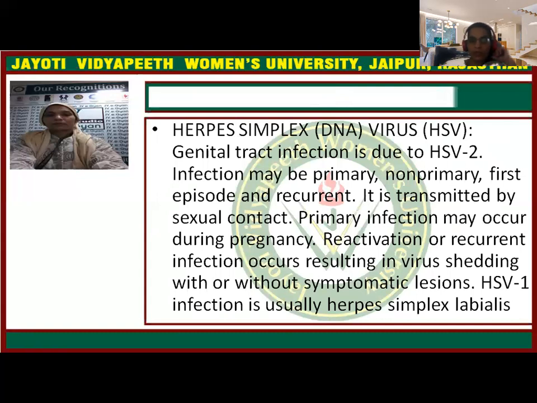Next one and last one is herpes simplex virus, which is a DNA virus, and it is present generally in the genital tract. It might be the primary infection or a secondary one, already present in the body, and it flourishes during pregnancy, as pregnancy is one of the stresses on the body of the female. It may also be recurrent, meaning the patient has already suffered from the infection and been cured, and because of the stress of pregnancy, the patient gets the infection again.